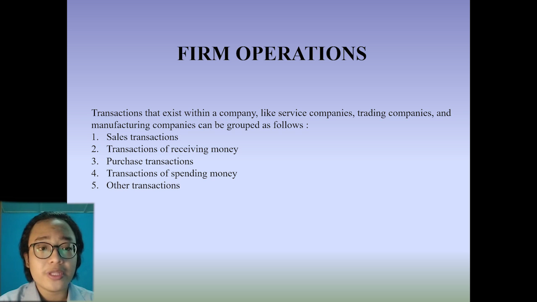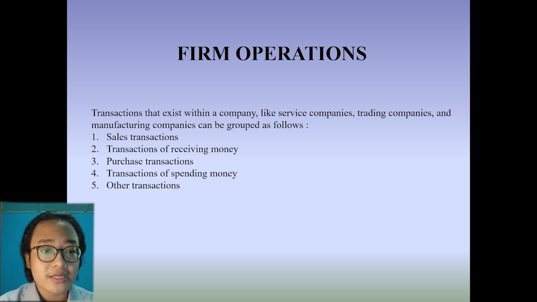Transactions that exist within a company like service companies, trading companies and manufacturing companies can be grouped as follows. First, sales transactions: goods or service made in cash or credit. Second, transactions of receiving money, from various sources, such as cash sales, account receivable as a result of credit sales, interest receipts, receipt of capital deposits, and others.